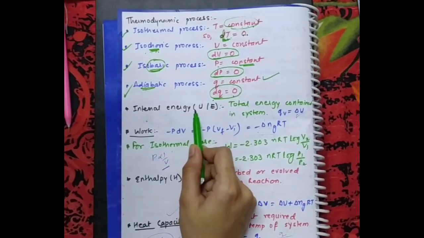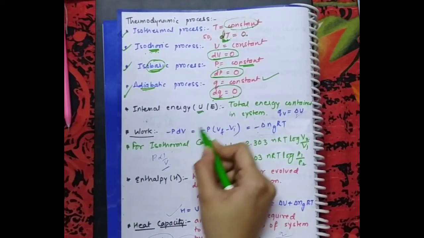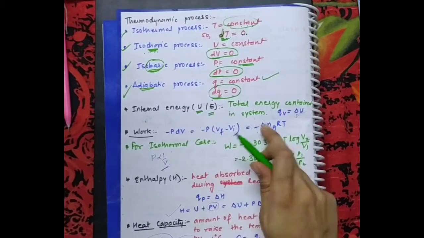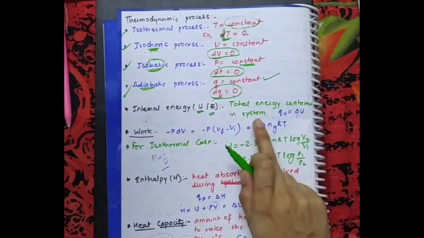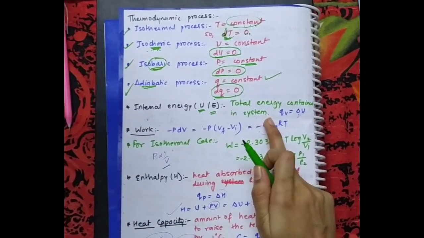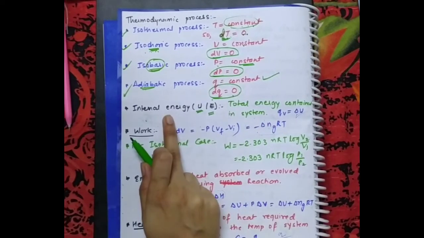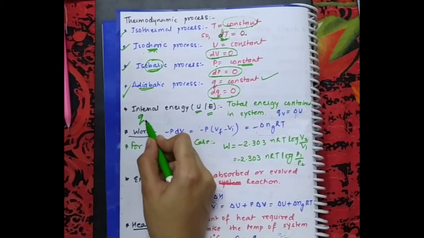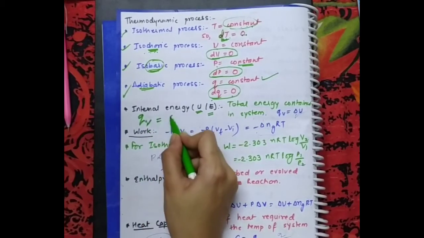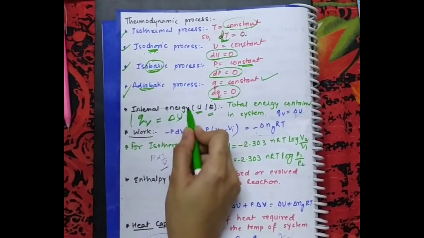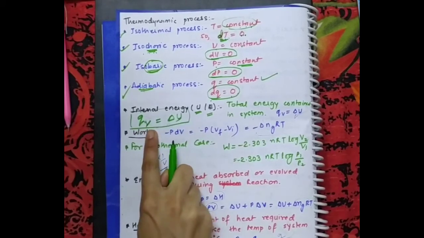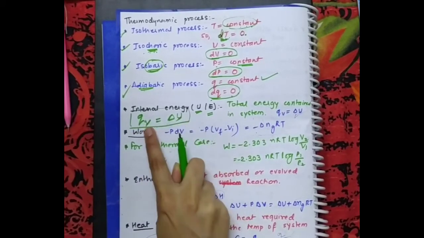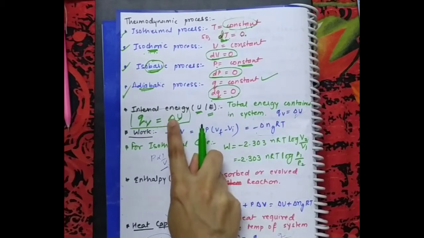Internal energy is sometimes written as capital U, sometimes written as capital E. Means what? Total energy which is contained internally in the system is internal energy. Sometimes internal energy has also a definition. The heat change at constant volume is written as internal energy. We will prove it later. Heat change at constant volume is internal energy.